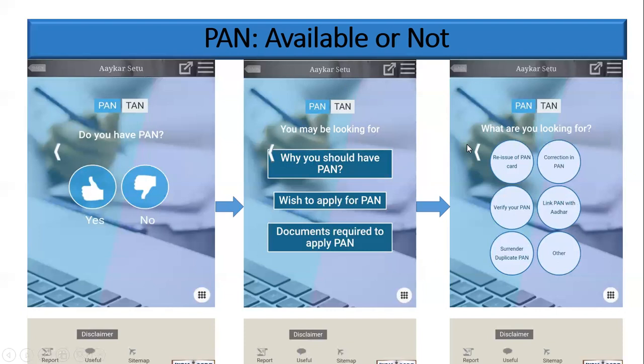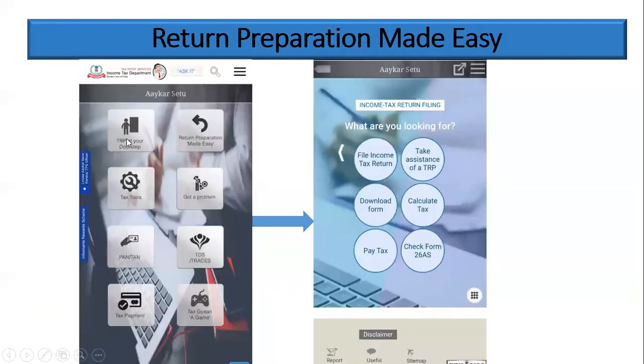We'll go to the next one. So you have seen TRP and PAN related, and then we will see return preparation made easy. If you click this icon, it will show 6 icons. One is filing an income tax return. It will show you how to file a return and which form is applicable for them. All those features will be easily available in these 2 icons.